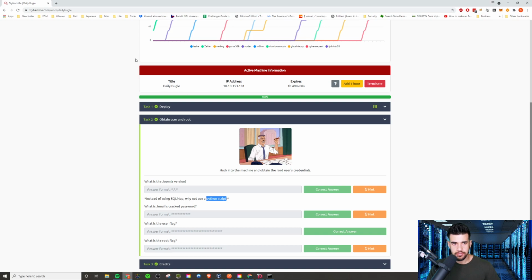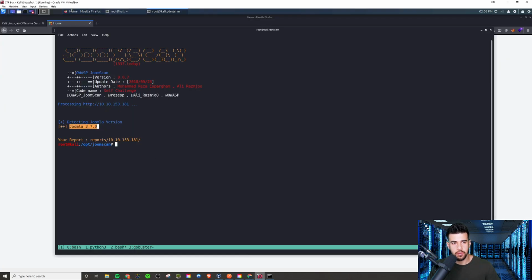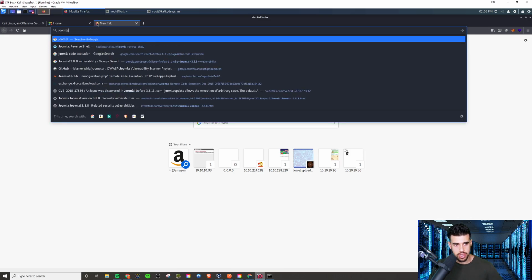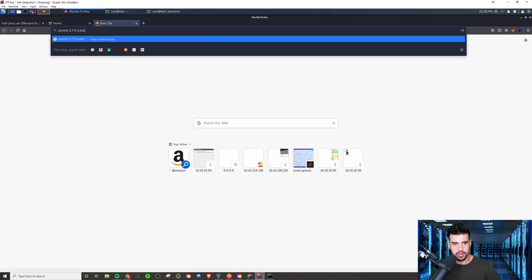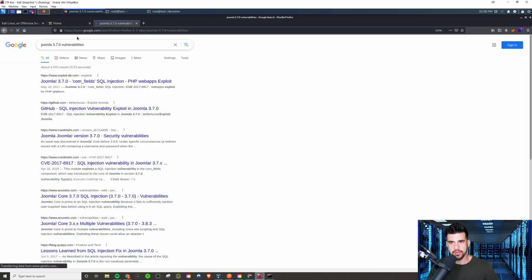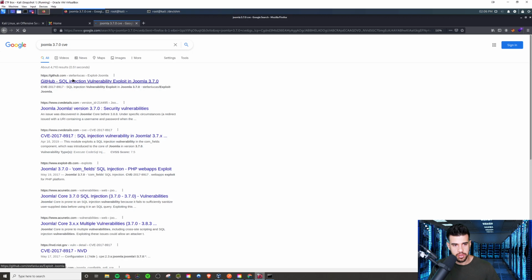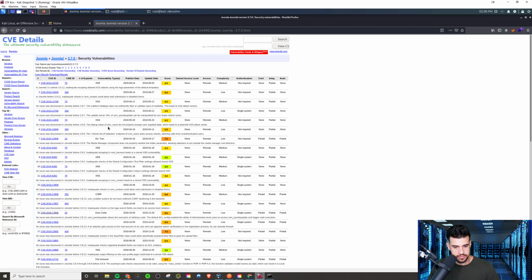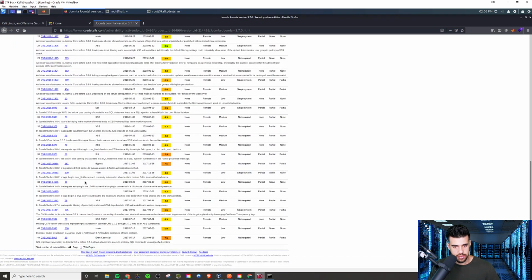Now, we can basically just do a search for Joomla 3.7.0 vulnerabilities. We know it's vulnerable to SQL injection because of the description of this challenge, right? But maybe if we look for the CVE associated with this, we could get a little bit more information here. We just need to poke around a little bit and find it.